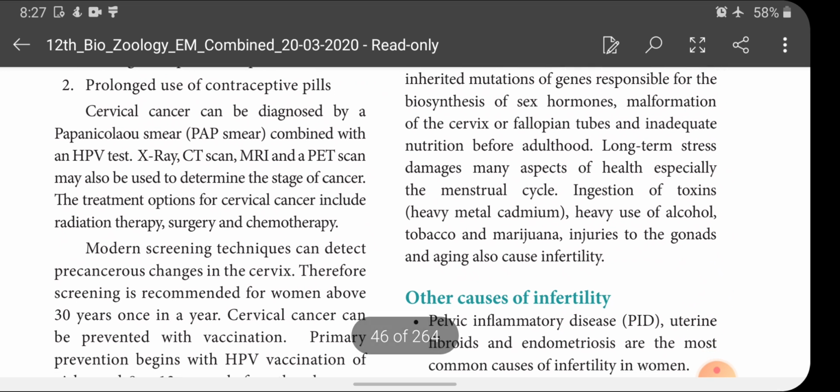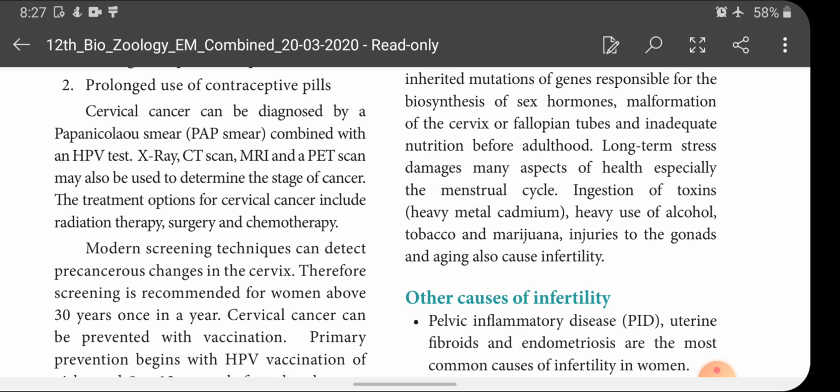Then cervical cancer can be diagnosed by a Papanicolaou smear test, that is we will say PAP test in simple, combined with the HPV test. Then X-ray, CT scan, MRI and a PET scan may also be used to determine the stage of cancer. So what are the various diagnostic methods used to detect cervical cancer? 2 mark question. See, PAP smear test combined with HPV test, then X-ray, second one CT scan, third one MRI scan, fourth one PET scan. So these 3 types of scans with the PAP smear test and X-ray are used to detect cervical cancer.